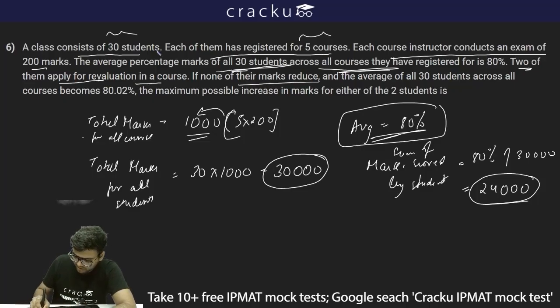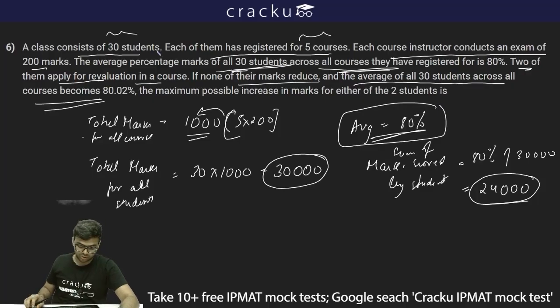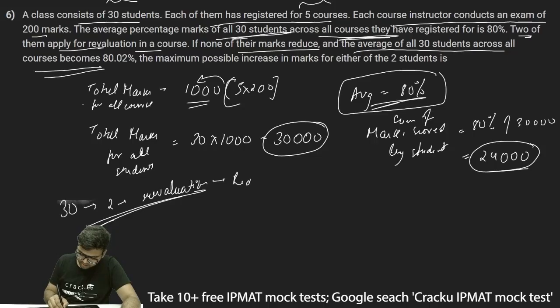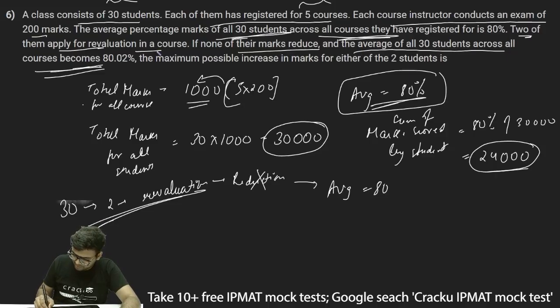None of their marks reduce and the average of all 30 students across all courses becomes 80.02%. So out of these 30, there were 2 who applied for re-evaluation, and reduction was not there. Either the marks were constant or the marks were increased. And after re-evaluation, the average becomes 80.02%.